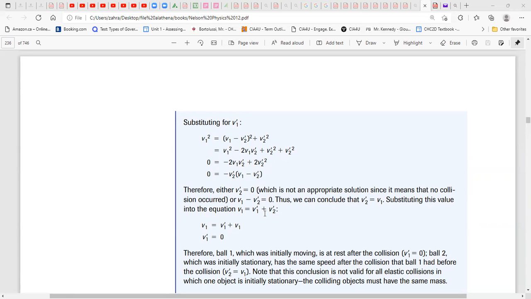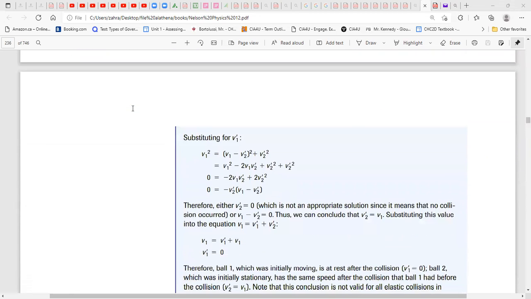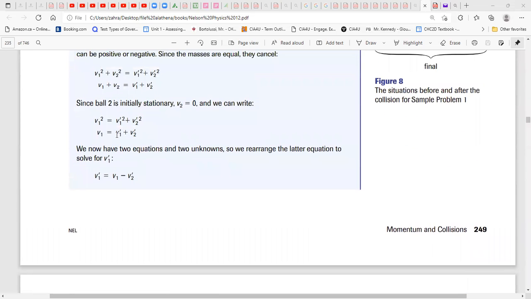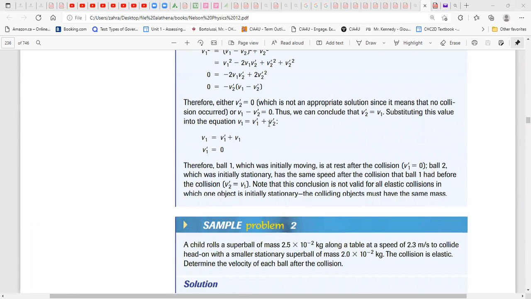Now, we have this equation from before: v1 is v prime 1 plus v prime 2. Since we proved that v prime 2 is v1, we use that one, and instead of v prime 2 we put v1. And as you see here, the v1 and v1 cancel. So v prime 1 is equal to 0. So what is happening?